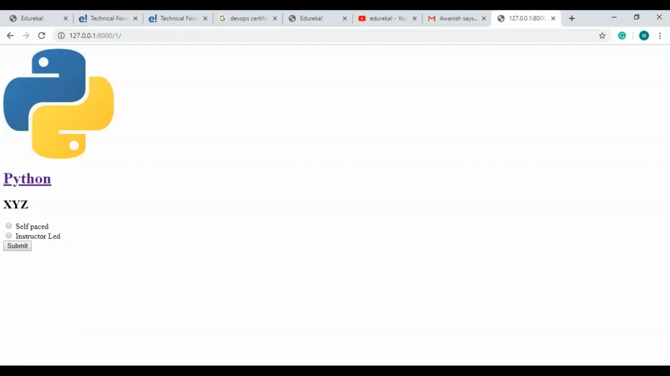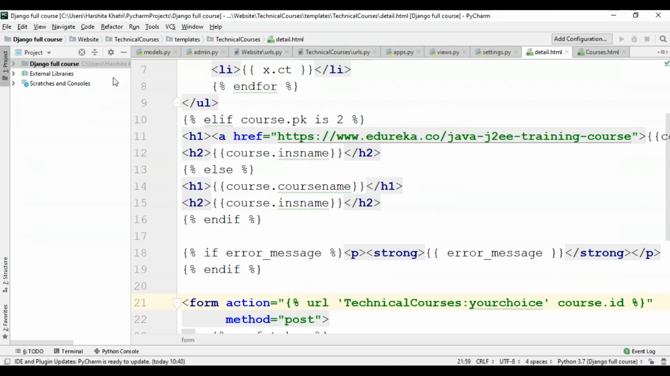Okay, so congratulations guys, our form is ready. So when I select any of these options and I hit on submit, it is going to save that as my option. So whenever I log in next time, it will just show me the option that I've enrolled for, and it will not show me the other option. So before doing that, I'll just explain to y'all what's happening on this details.html page.